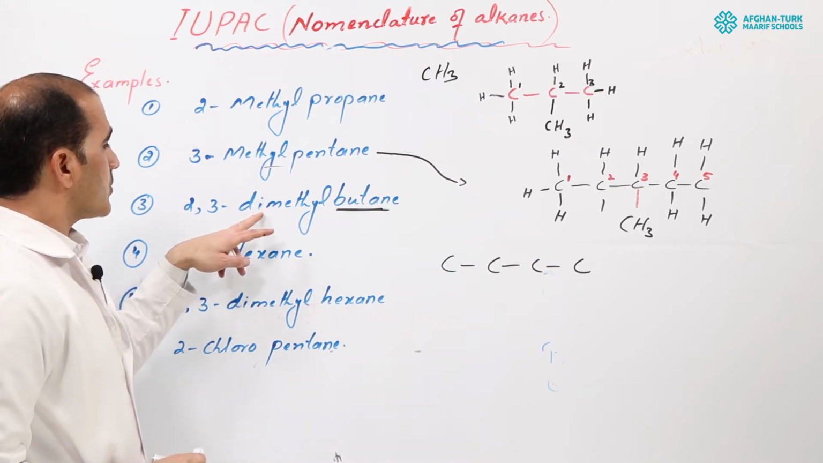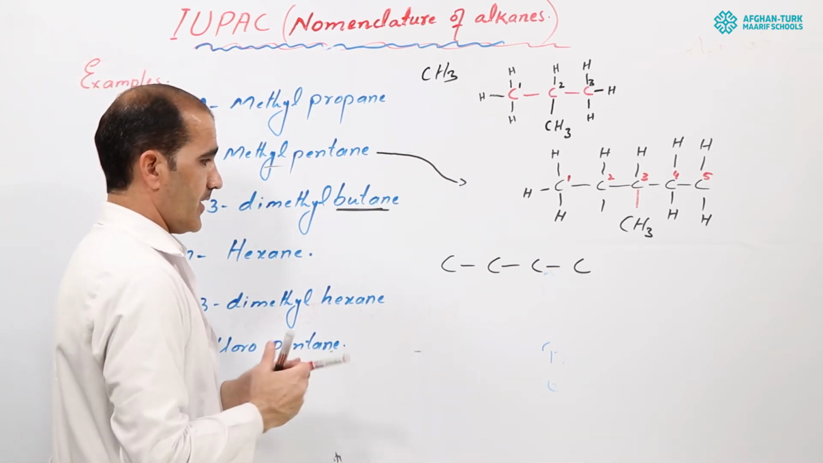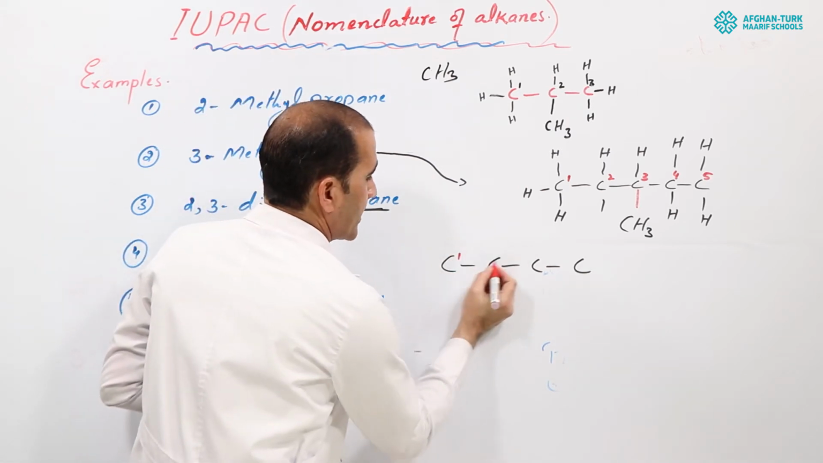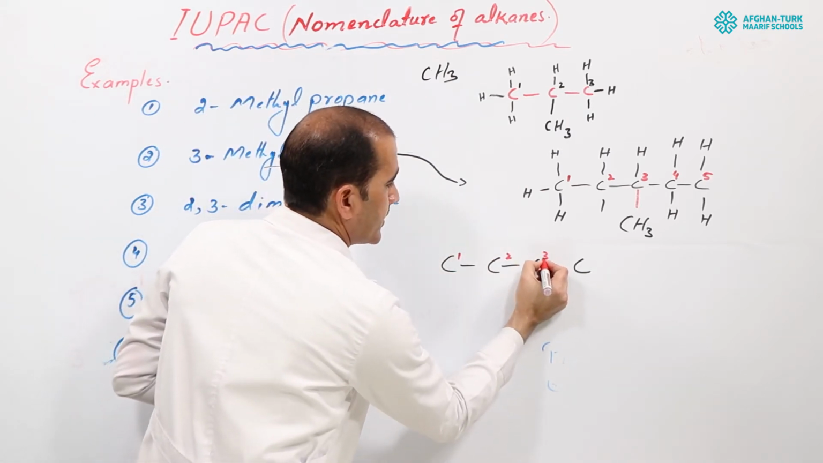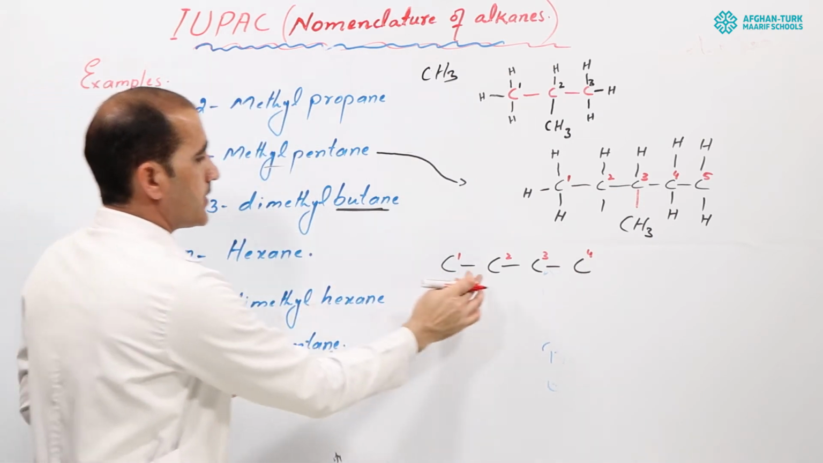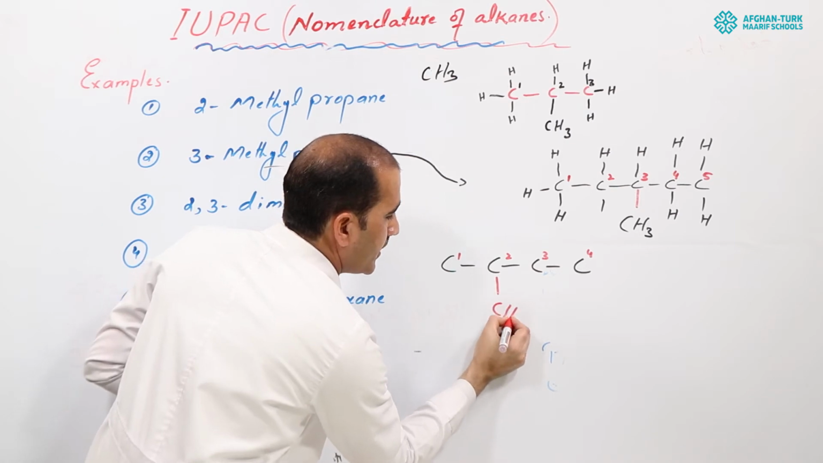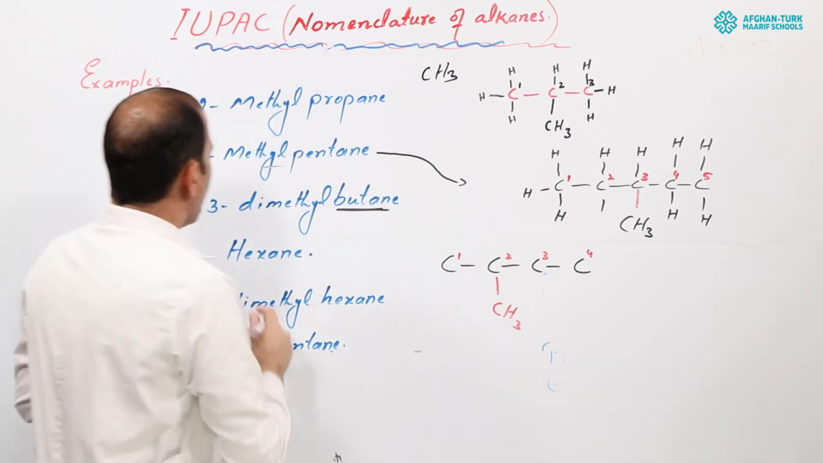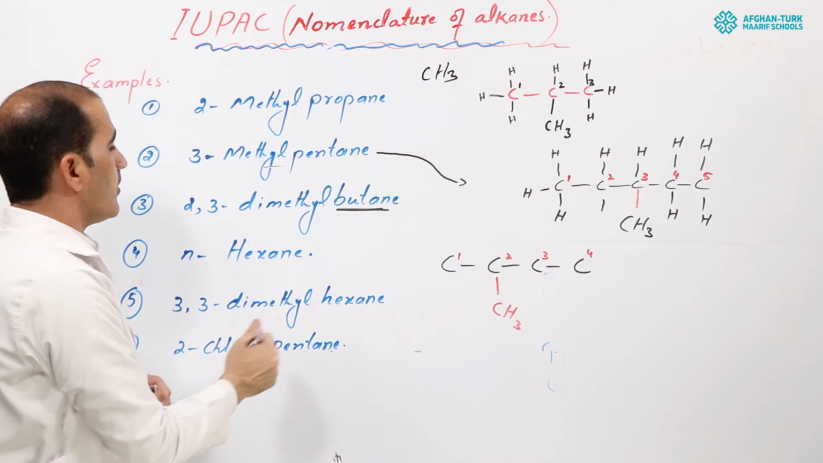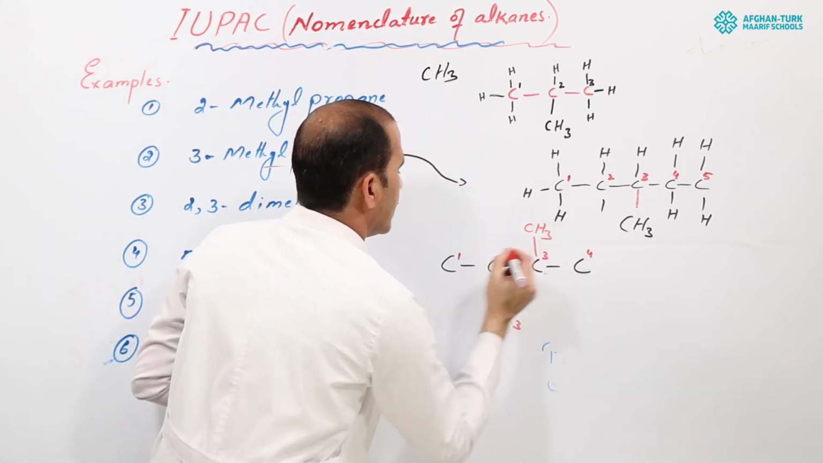Okay, so here is 2,3-dimethyl. Count the number of carbon atoms first, okay? This is, for example, carbon 1, this is 2, this is 3, and this is the 4th, okay? So on the 2nd and 3rd, first on the second carbon you have a methyl group, CH3, okay? As well as on the 3rd carbon you also have a methyl group, okay? So that's why we call it dimethyl, okay?